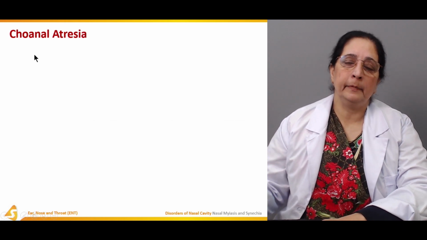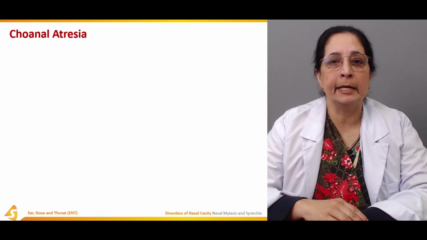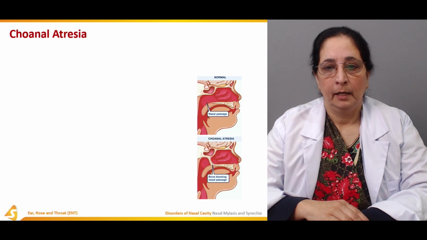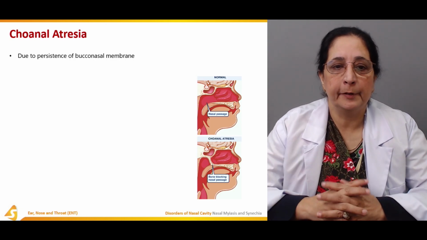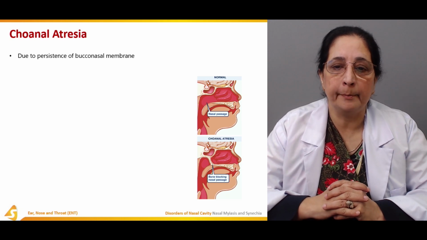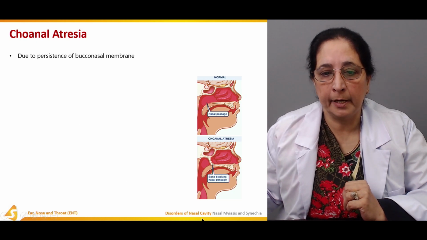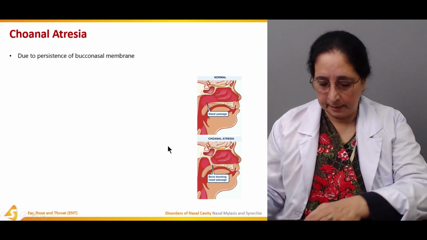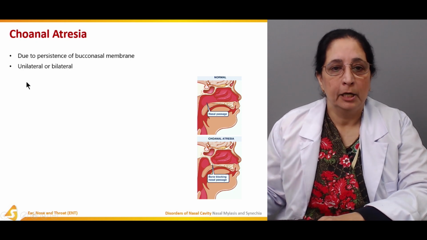The third condition we will discuss in this section is choanal atresia. It is the condition in which there is a persistence of the bucconasal membrane. If the bucconasal membrane is present, this can lead to choanal atresia.